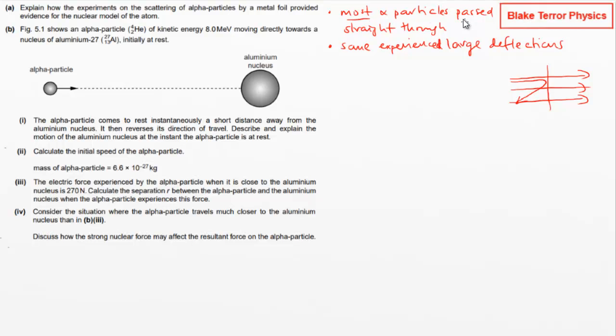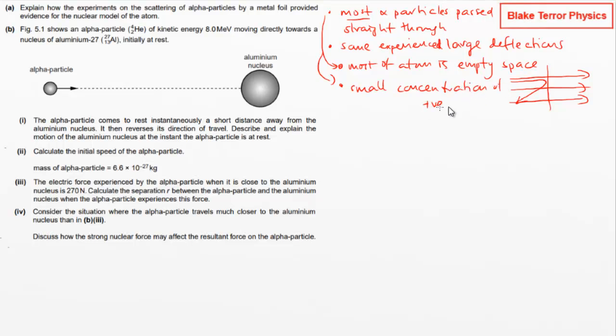So what did these two things mean? On the basis of the first one, most of the atom is empty space. Obviously, you'll put these into slightly more coherent sentences. And then off of the second one, there is a small concentration of positive charge.